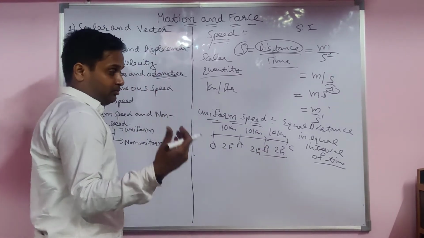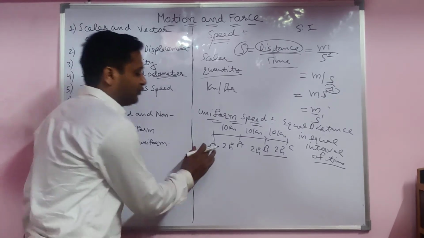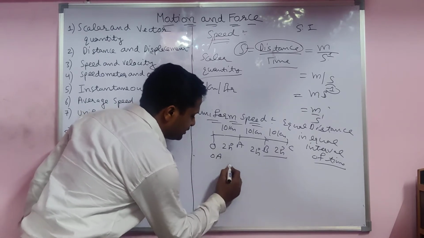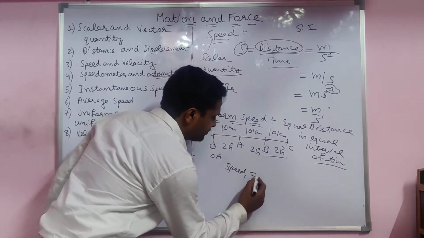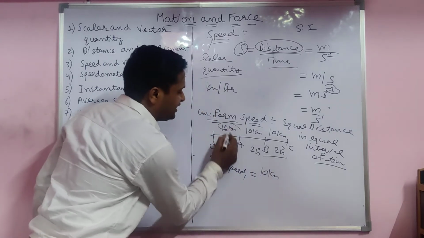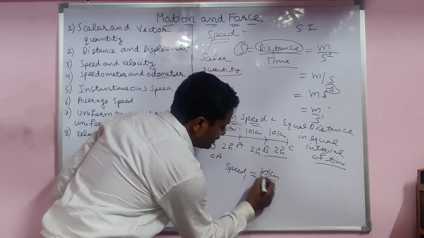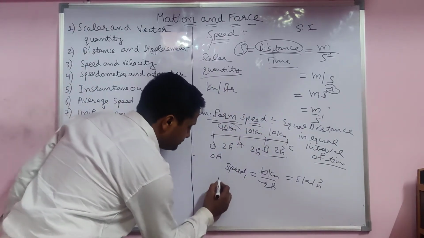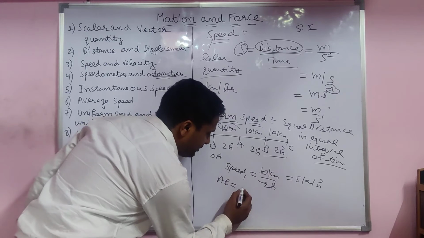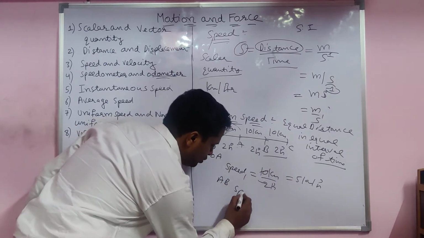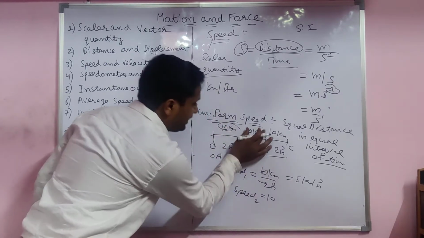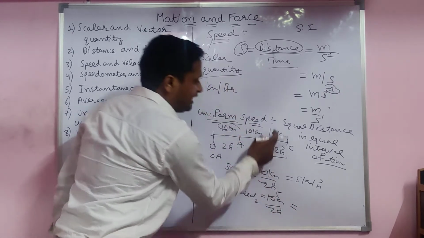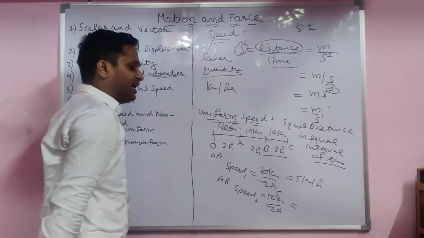Now you have to see which speed is uniform or not. First of all, take OA. Speed 1: distance is 10 kilometer in 2 hours, so the answer is 5 kilometer per hour. Now you see the speed AB, speed 2. Again AB is 10 upon 2, which is 5. In BC also, 10 upon 2, again 5.